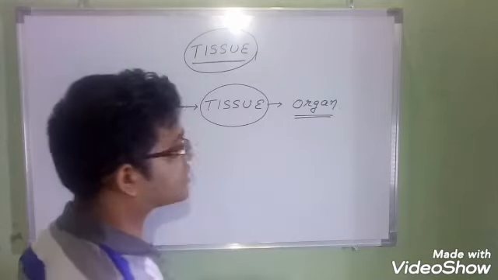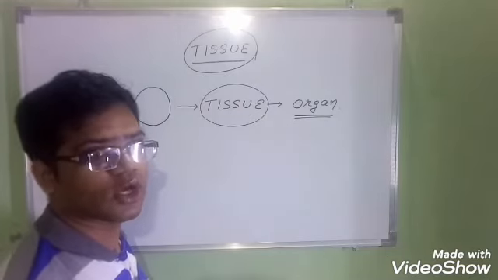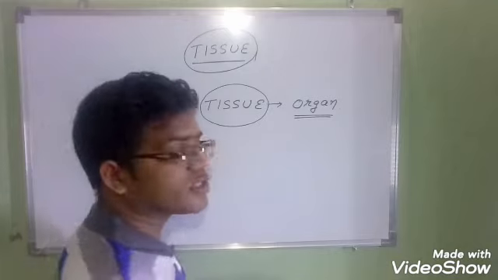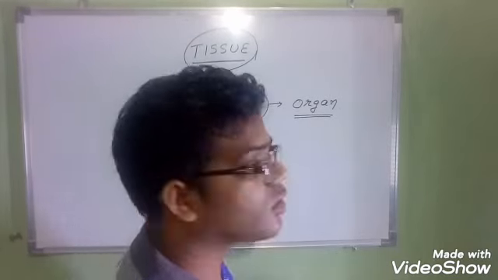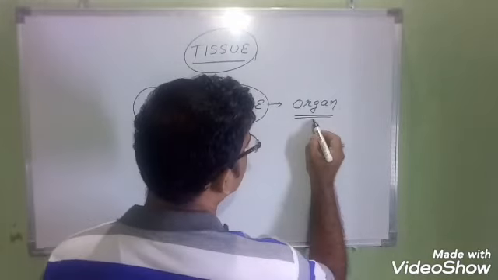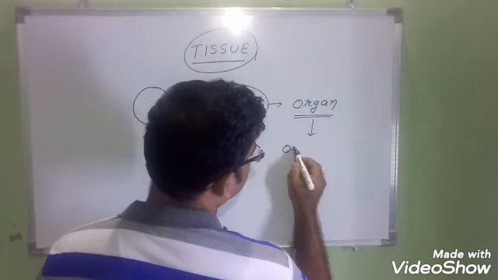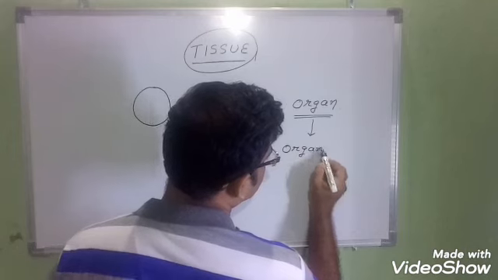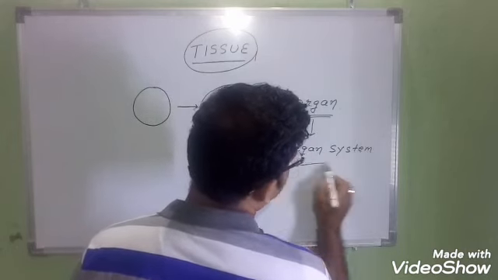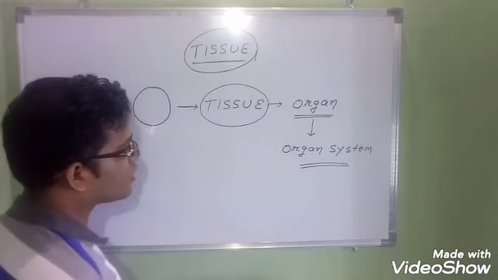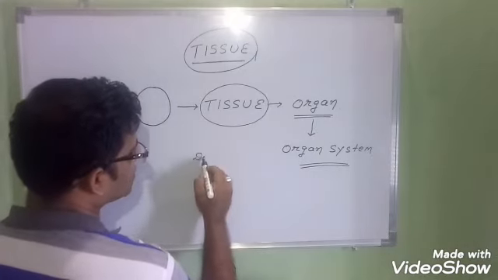Different types of organs are there. Skin is the largest organ in our body. So skin is one organ. Lungs is one organ. Yes or no? Stomach is one organ. Eye is one organ. Different organs are there, and so many organs make one organ system. Organ system means digestive system, respiratory system. Understood or not?